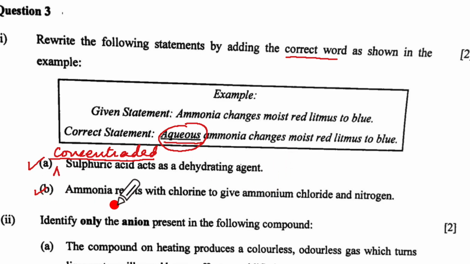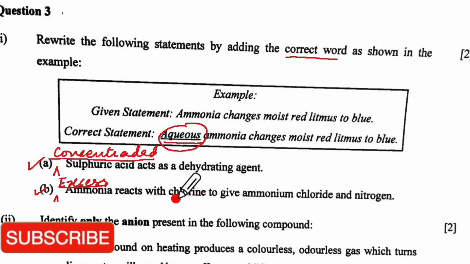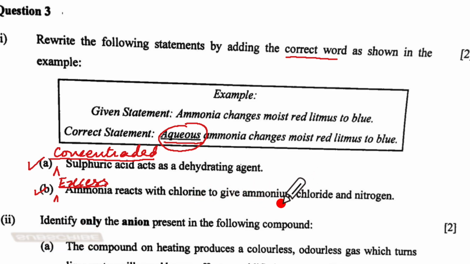Let us look at B. Ammonia reacts with chlorine to give ammonium chloride and nitrogen. Now ammonia with chlorine, there are 2 reactions. One is with excess ammonia, and excess ammonia gives these 2 products. So we will write over here excess. The correct word which is missing is: excess ammonia reacts with chlorine to give ammonium chloride and nitrogen. If it is excess chlorine, then it will give us nitrogen trichloride and hydrogen chloride.